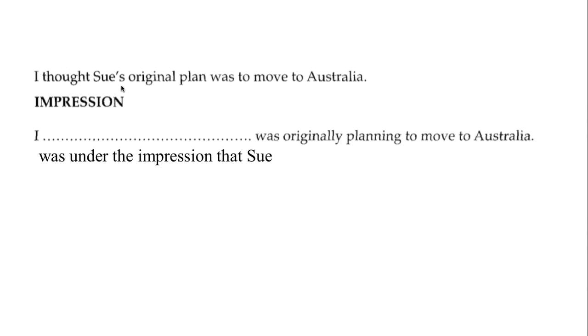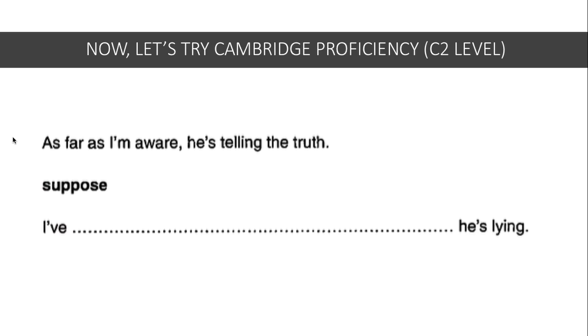I thought Sue's original plan was, past tense, to move to Australia. Thus, I was under the impression that Sue was originally planning to move to Australia. Again, past tense, and to be under the impression is to think something. These are synonyms. Now, let's step it up a level and try C2 level, that is proficiency.